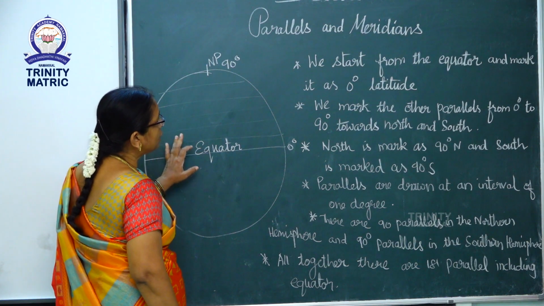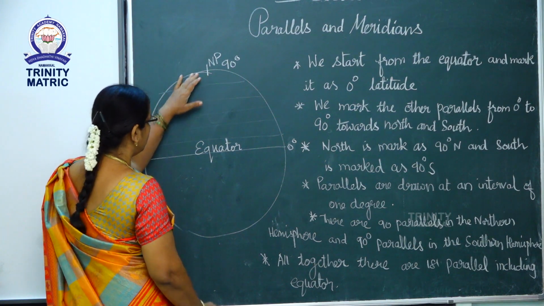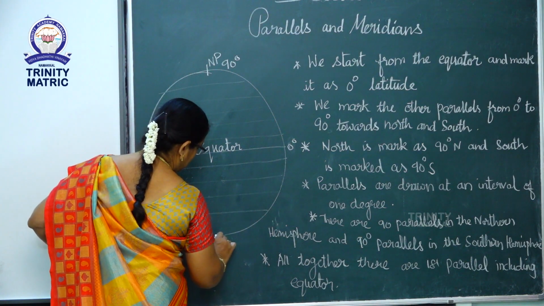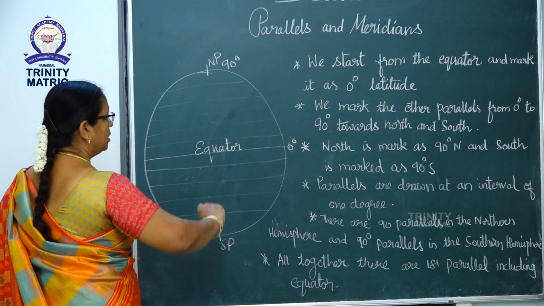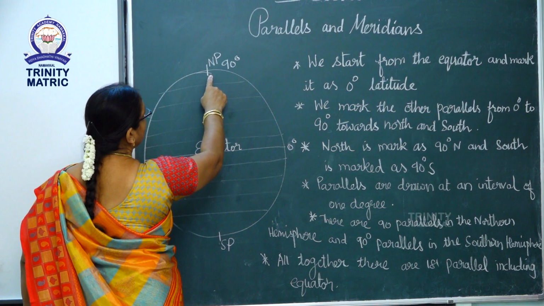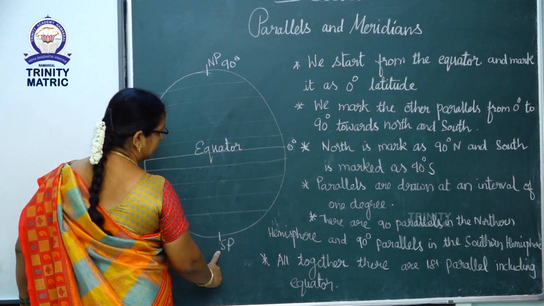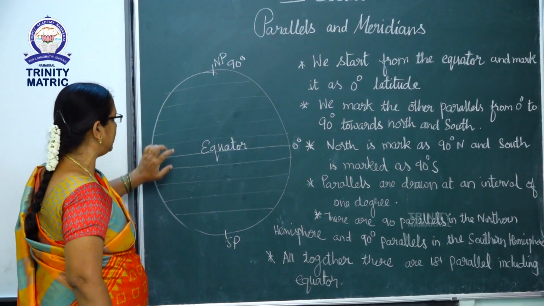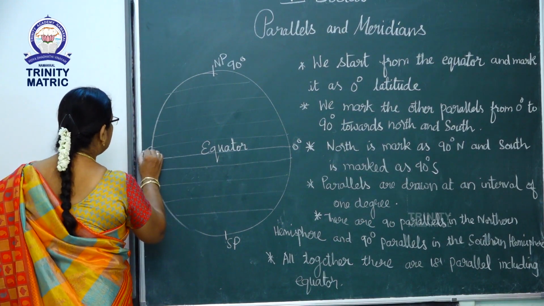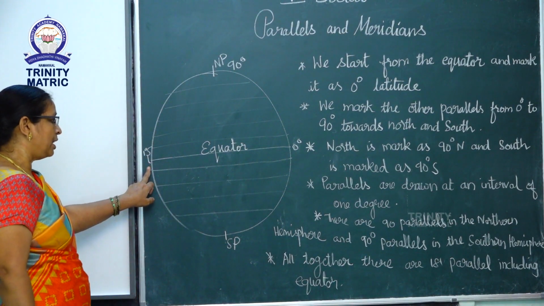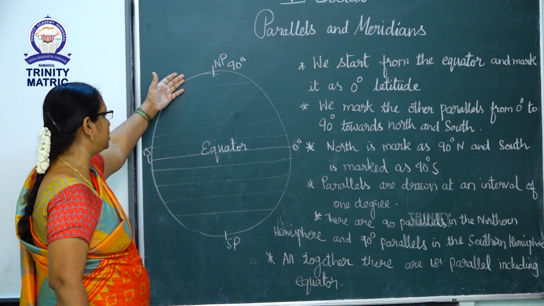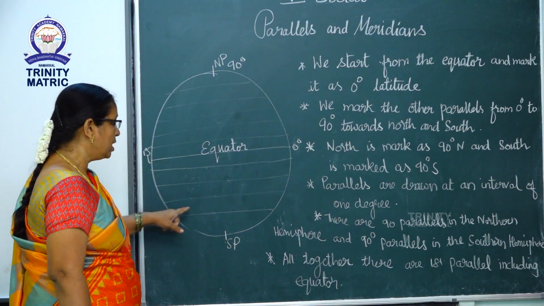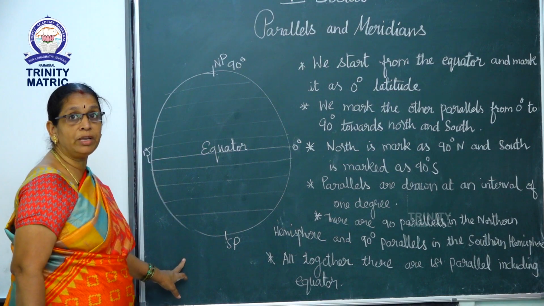We mark the other parallels from 0 degree to 90 degree towards north and south. North is marked as 90 degree north and south is marked as 90 degree south. Parallels are drawn at an interval of 1 degree. There are 90 parallels in the northern hemisphere and 90 parallels in the southern hemisphere. Altogether, including equator, there are 181 parallels.